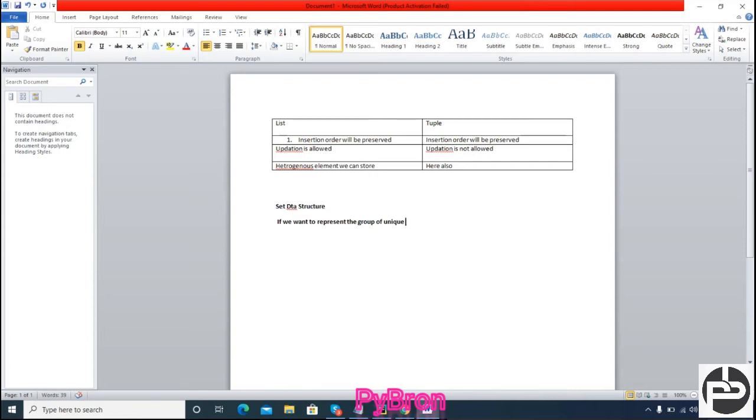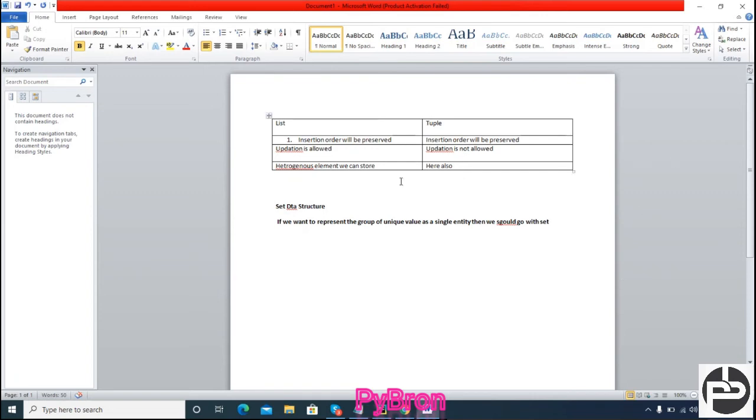If we want to represent a group of unique values as a single entity, then we should go with set.